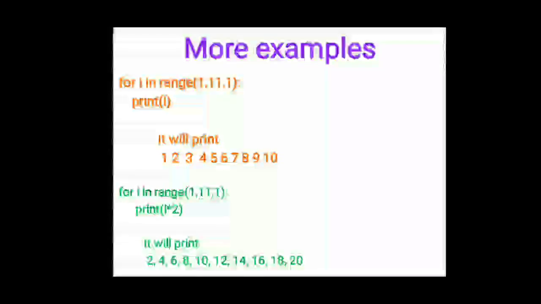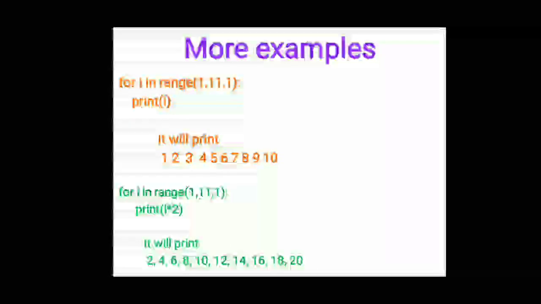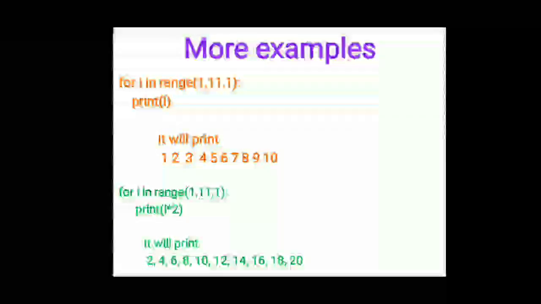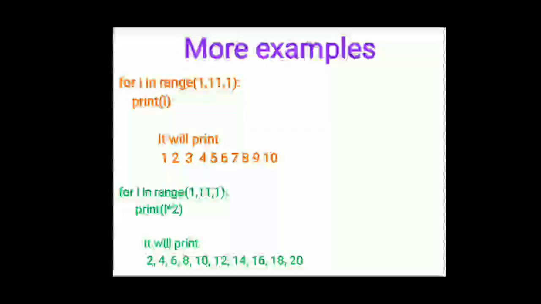So now the question arises, sir, why does it print up to 10? Because we have written the condition less than 11. So the condition is I is equal to 1, I is less than 11, and I plus plus. I plus plus means I is incremented by 1. That's why it will print up to 10.